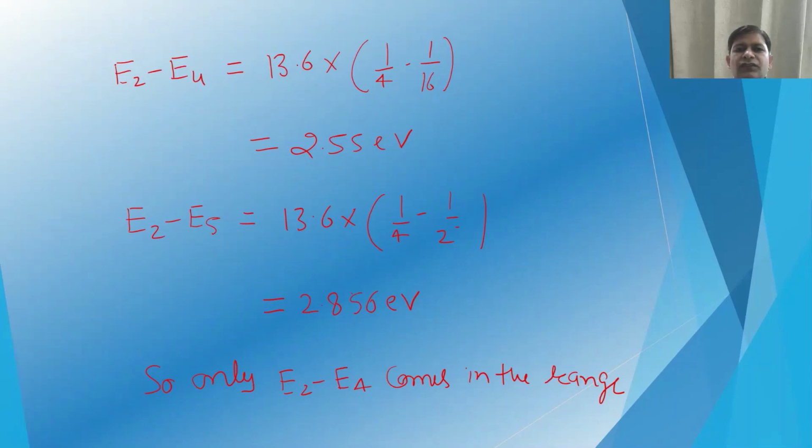So that value will be 2.55 electron volt. And corresponding to the final transition, that is E2 to E5, that will be 13.6 multiplied by 1 by 4 minus 1 by 25. So this value will be 2.856 electron volt. So we can see from all this energy, the transition from 2 to 4 comes in the range of the radiation that we are shining on the hydrogen gas.